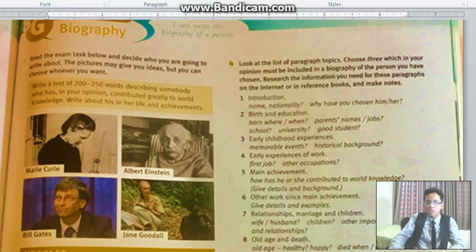Research the information you need for these paragraphs on the internet or in reference books and make notes. This is the time during the break to search and decide which 3 topics must be included in a biography describing a person. We'll be right back, and I'll give you some possible answers to that question. Remember to find information.